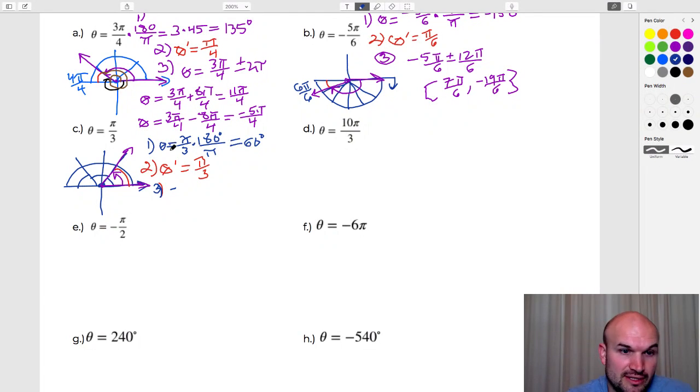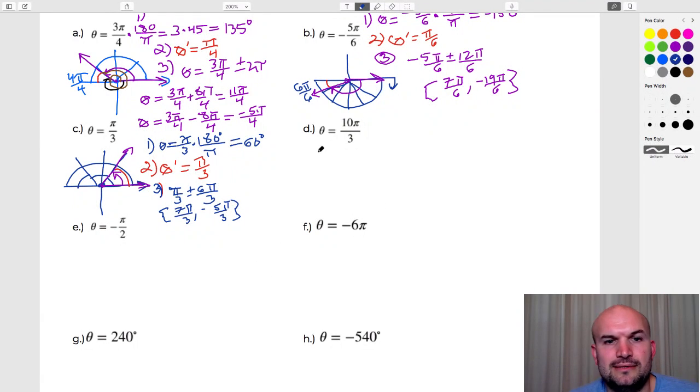Because 6 pi over 3 simplifies to 2 pi. So what I'll do here is take my angle, pi over 3 plus or minus 6 pi over 3. And when doing that, I get the set 7 pi over 3 and negative 5 pi over 3.